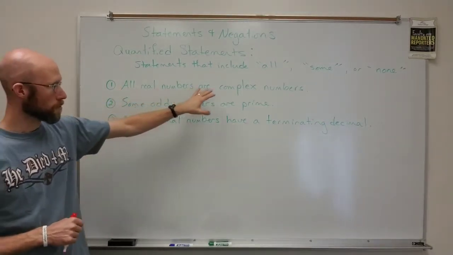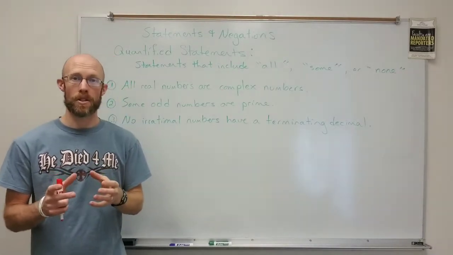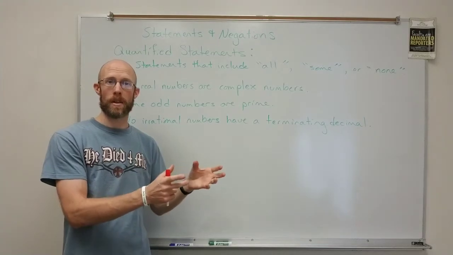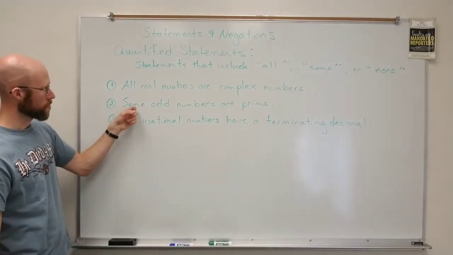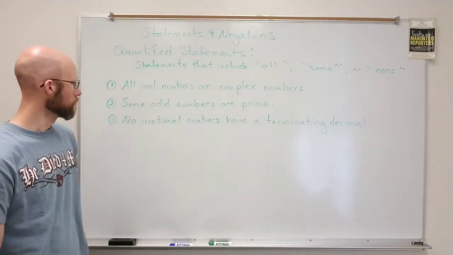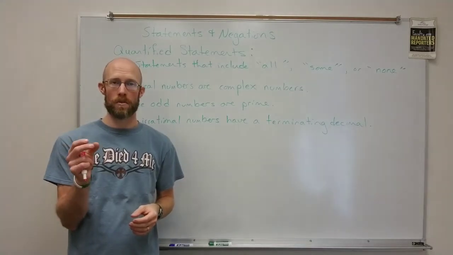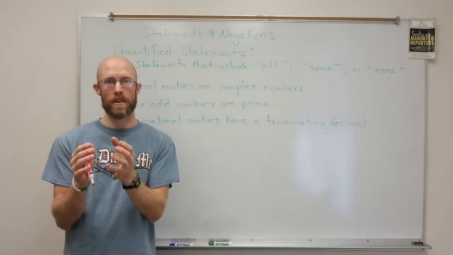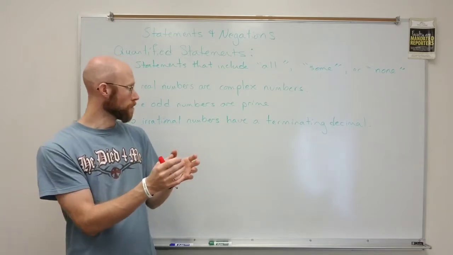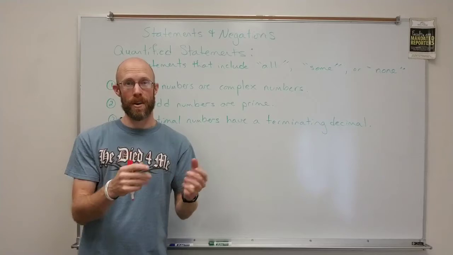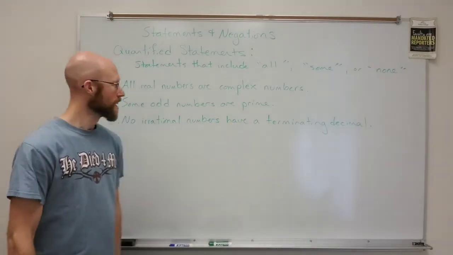Statement: all real numbers are complex numbers, okay? This is just saying that every number that's a real number must also be a complex number, and that's true. Another example: some odd numbers are prime, okay? That's also true. It just means there's some subset of the odds that are prime, okay? There's also some primes that are odd. It kind of goes both ways in this case.